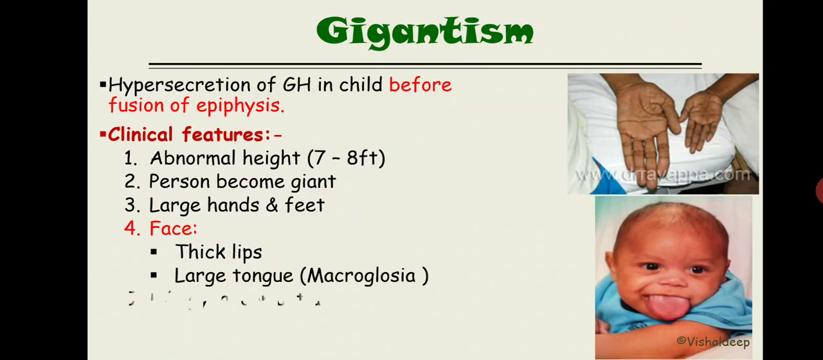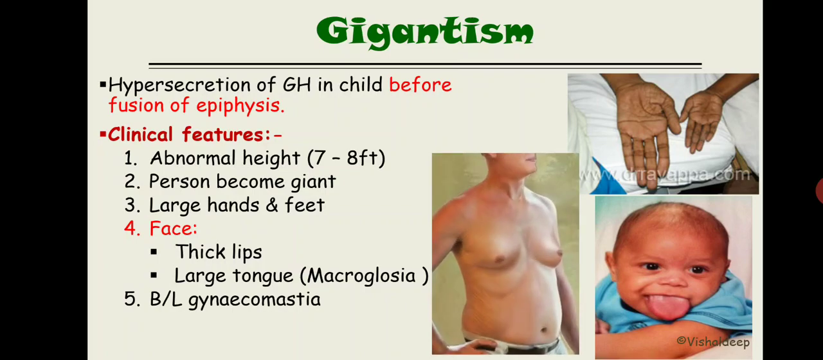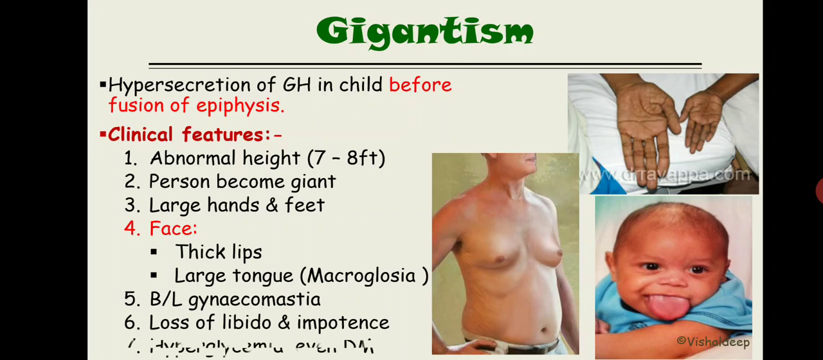Again, the person also has bilateral gynecomastia, abnormal development of the breast, and loss of libido and impotence. Now loss of libido is that the person has less interest in sexual activity, and impotence is erectile dysfunction. And the most important one is hyperglycemia, even diabetes mellitus, because the growth hormone level is increased, so there are more chances that the person has more insulin resistance, and it ultimately leads to pituitary diabetes.